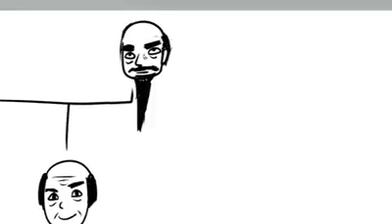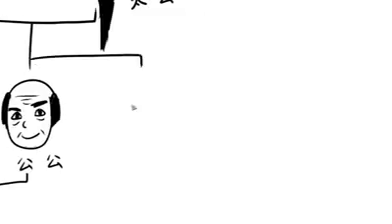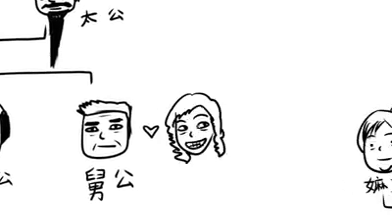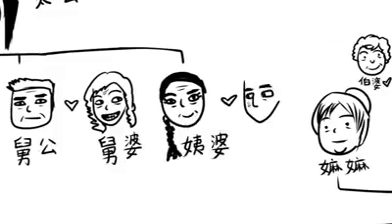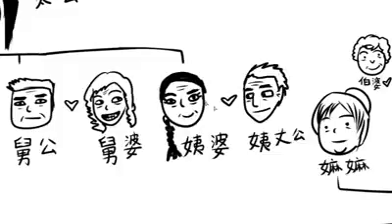And again, you asked for it. Your grandpa's dad is your 太公. Your grandpa's mom is your 太婆. Your grandpa's brother is your 舅公. Your grandpa's brother's wife is your 舅婆. Your grandpa's sister is your 姨婆. Your grandpa's sister's husband is your 姨丈公. And that's the same for whether they're younger or older.